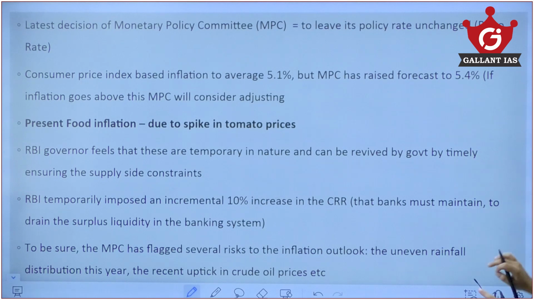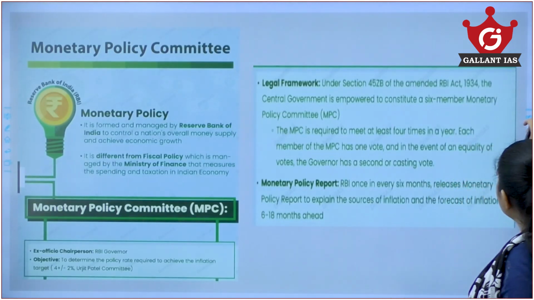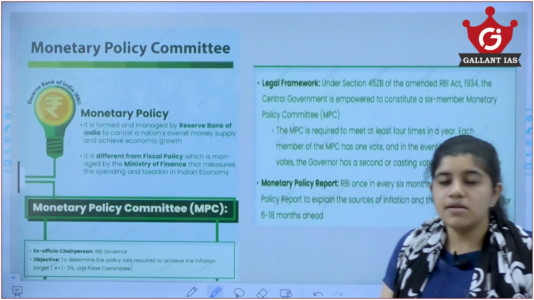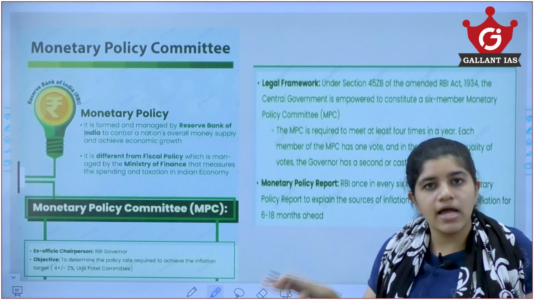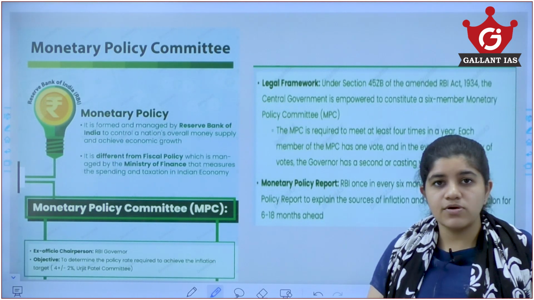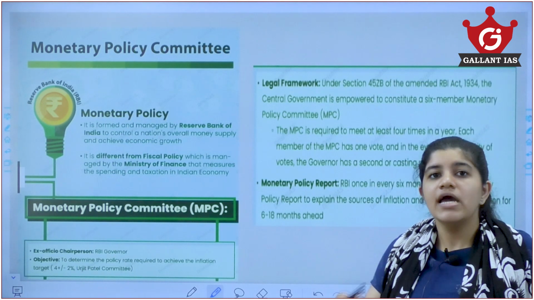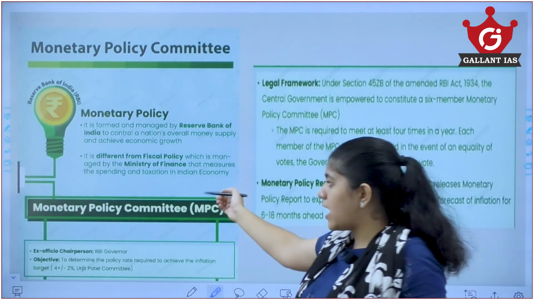In this regard, what you need to know is about the Monetary Policy Committee. This Monetary Policy Committee was created in 2016. Before that, all the decisions related to inflation were taken by the RBI governor alone. So after 2016, the Monetary Policy Committee was created, which consists of 6 people, 3 from the government service and 3 from the RBI, including the governor.